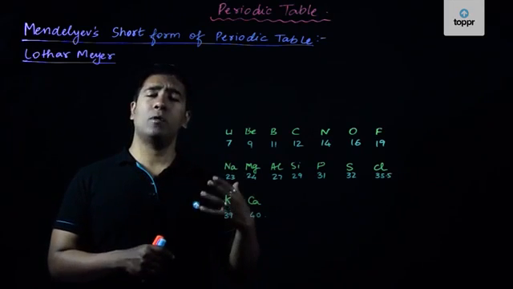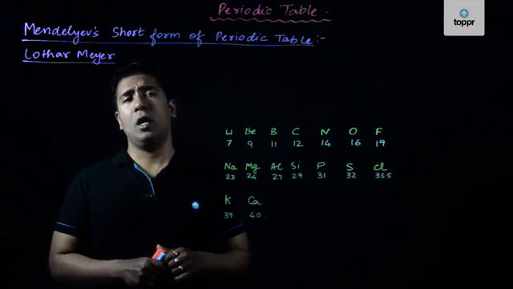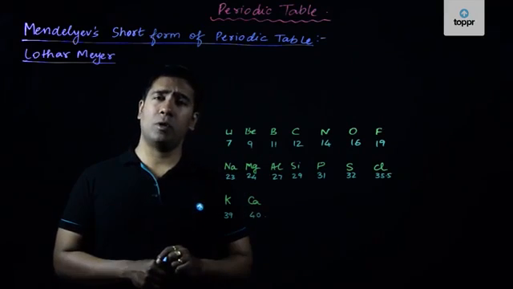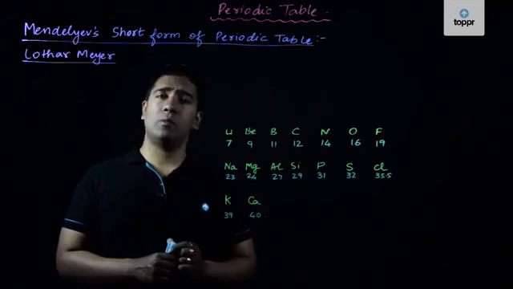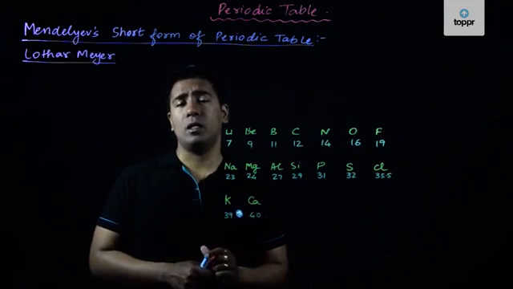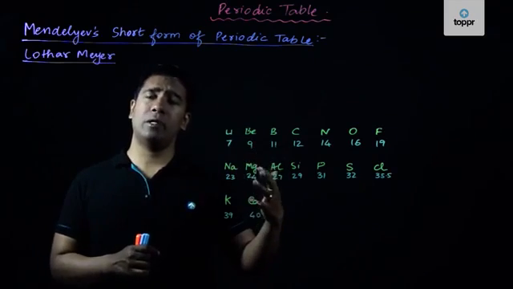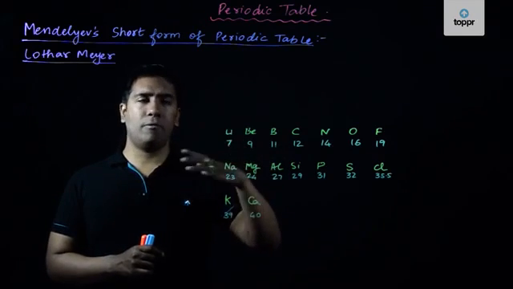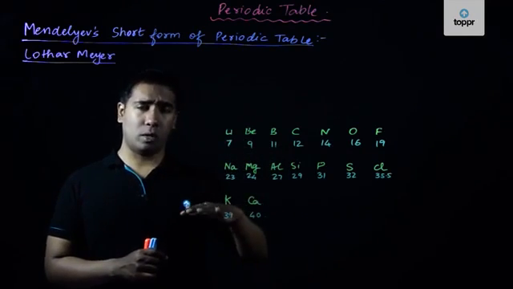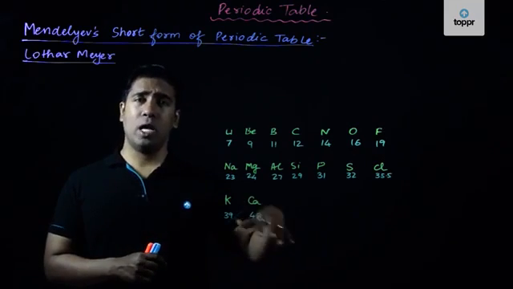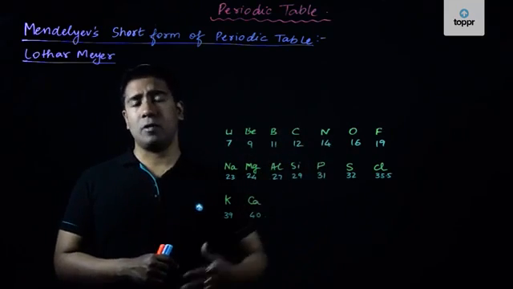So this periodic table was an inspiration for Moseley. Without this short form, it is very doubtful whether Moseley could come out with the modern periodic table. Mendeleev was the first scientist who gave the idea of different horizontal rows and vertical columns while classifying elements.